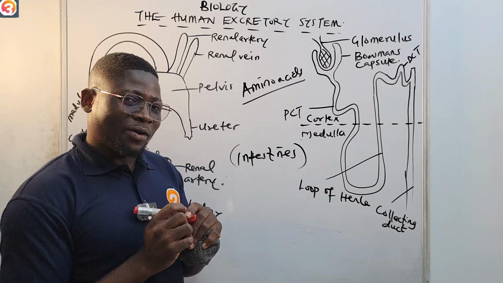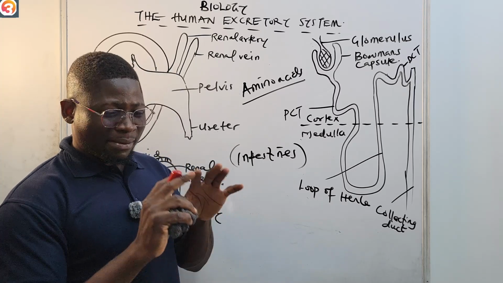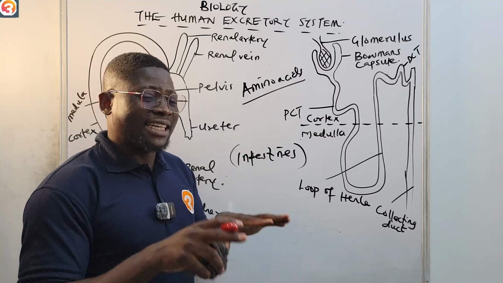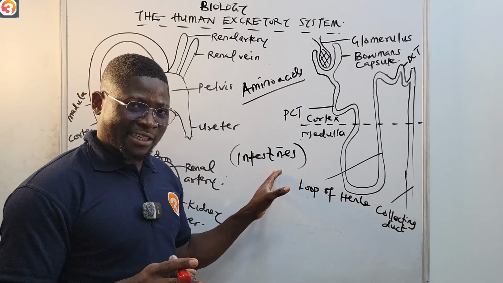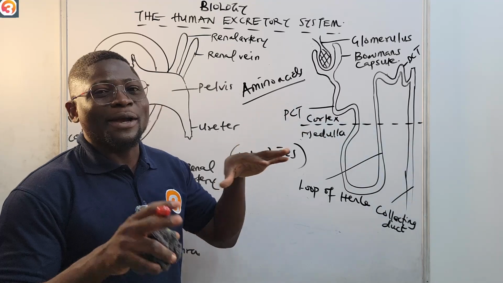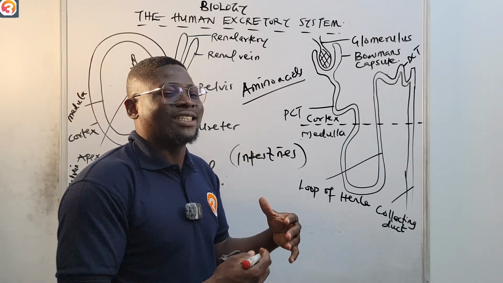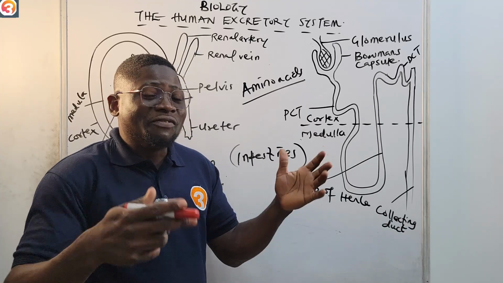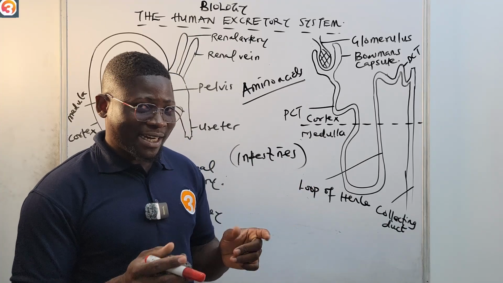Are we together? Okay? Should I go over that again? So what I'm saying basically is that the final place where proteins are digested in our body is the intestines. Okay? So after it has been digested, it now forms this amino acid. This amino acid is now transported to different parts of the body, to our cells, and to different parts of the body. Are we together now?